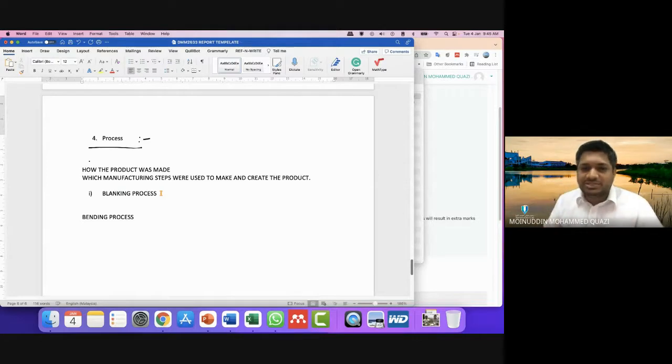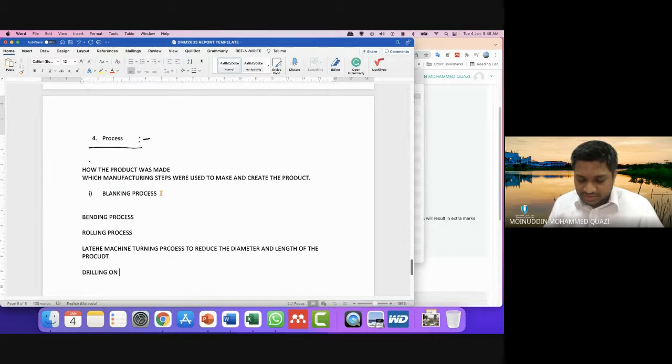After the bending process, we also created a pipe. So for creating a pipe, we maybe do the rolling process. After the rolling process, we do the lathe machine turning process to reduce the diameter and length of the product. Then we do drilling on sheet metal to create holes for bolting.